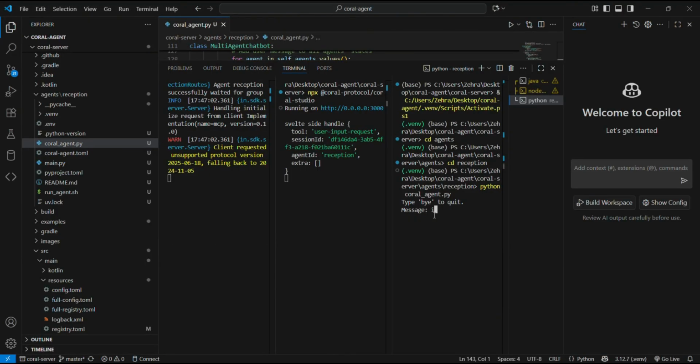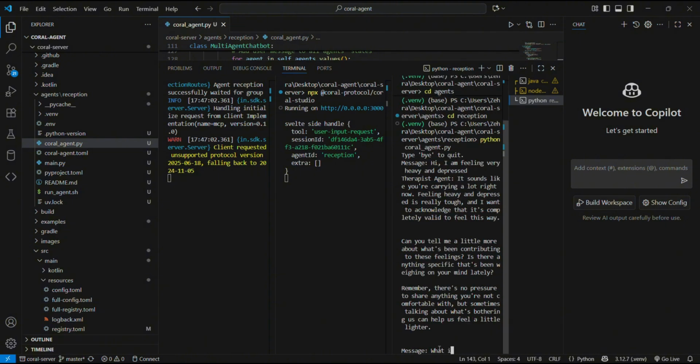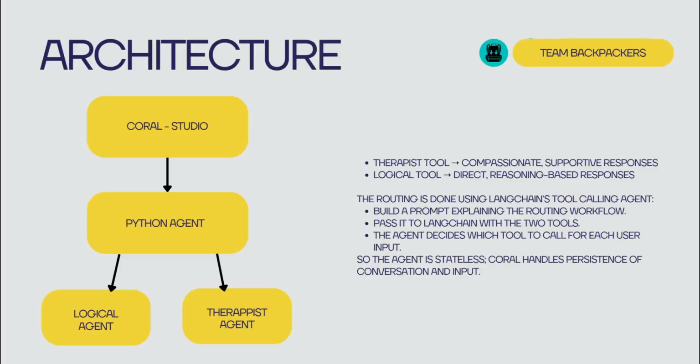So how does our agent work? Let's say I say, "Hi, I am feeling very heavy and depressed." This is how my agent would respond, with some kind of friendly buddy advice. But if I say 5 plus 19, then it will give me that answer.